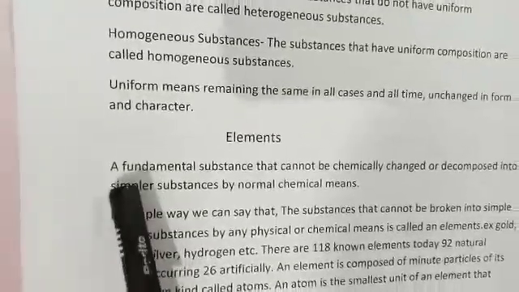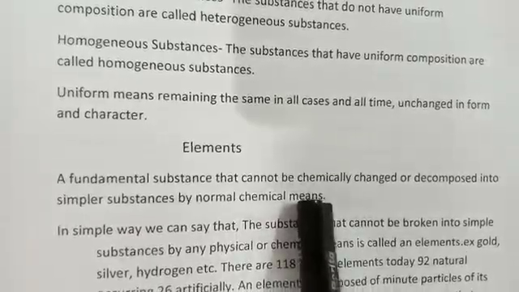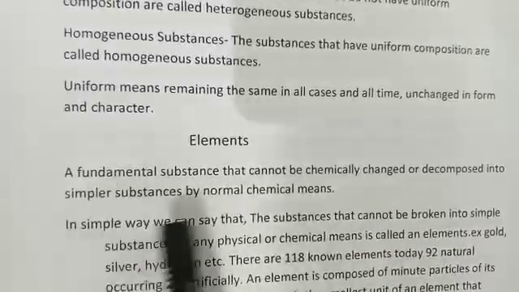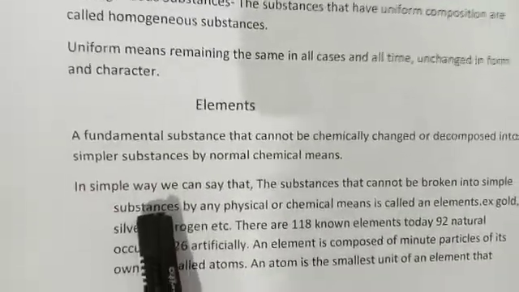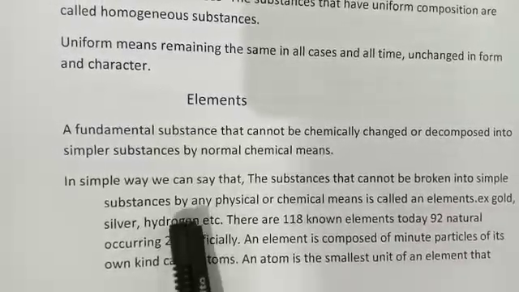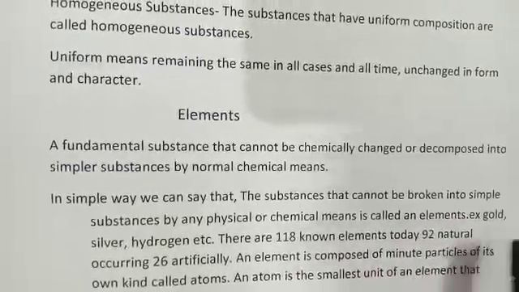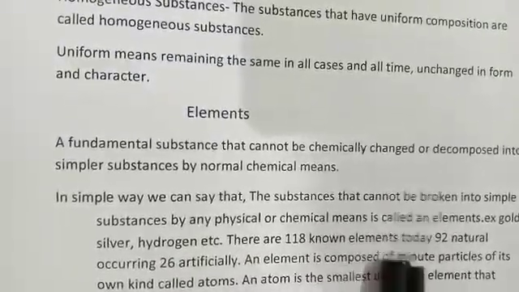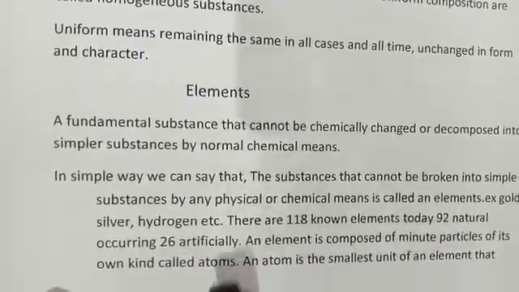Elements. What is an element? A fundamental substance that cannot be chemically changed or decomposed into similar substances by normal chemical means. In a simple way we can say that the substances that cannot be broken into simple substances by any physical or chemical means are called elements. Examples: gold, silver, hydrogen, etc. There are 118 known elements today. 92 elements are naturally occurring and 26 elements are artificial.